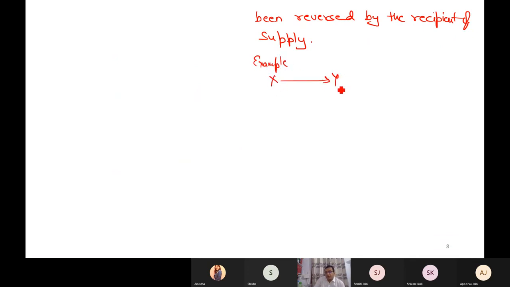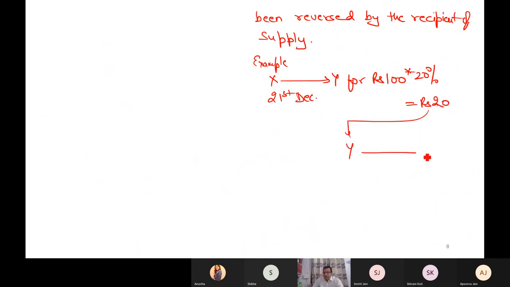X supplies something to Y, not for 90 rupees, but for 100, because at the time of supply, the discount was not recorded. If this supply has happened on 21st December for 100 rupees, I have paid 20% tax. 200 rupees, sorry, 20 rupees I have paid as tax, and when Y supplies to any other person, Y will claim rupees 20 as ITC.